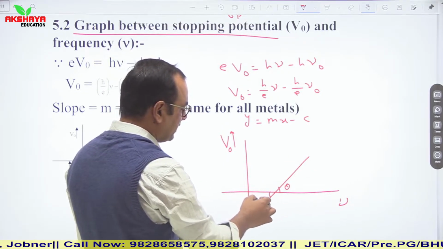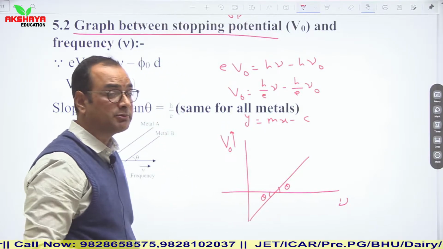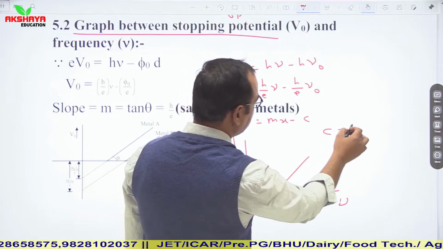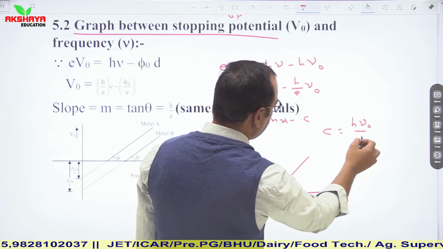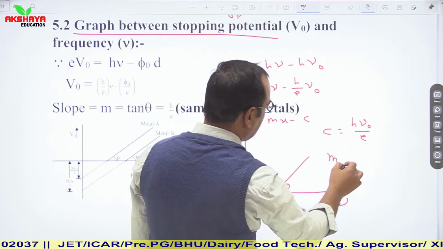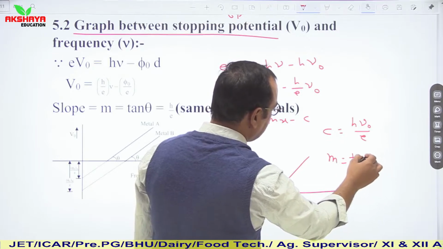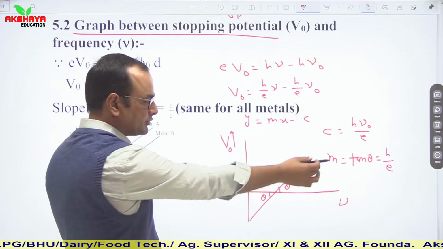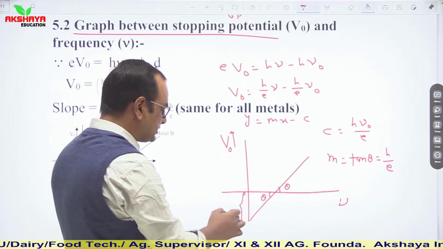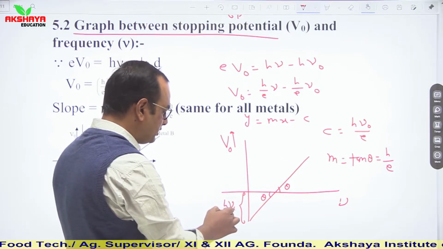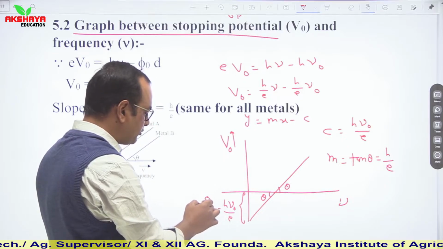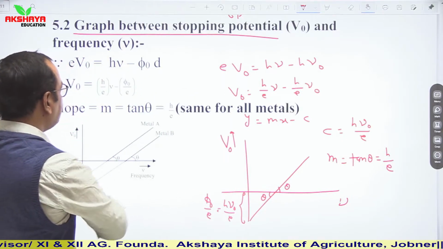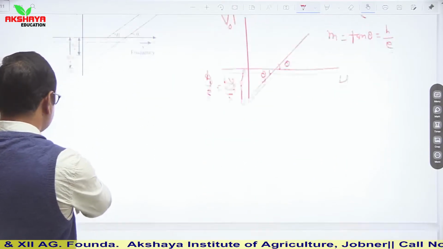Again the same type of graph is obtained, which is a straight line. This is the slope. Now in this situation, the slope and intercept on the y axis are changed. So intercept on the y axis, c, is equal to h nu naught upon e, while the slope of this graph, m, is equal to tan theta, which is equal to h upon e. So here its slope is h upon e, and this is the intercept, which is h nu naught upon e, or you can say phi naught upon e. So this is the graph between stopping potential and frequency.